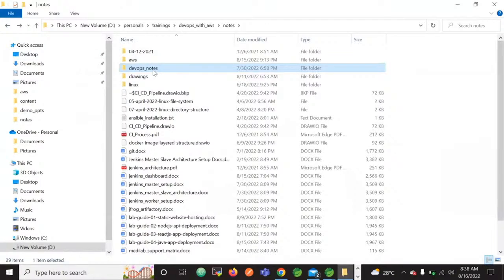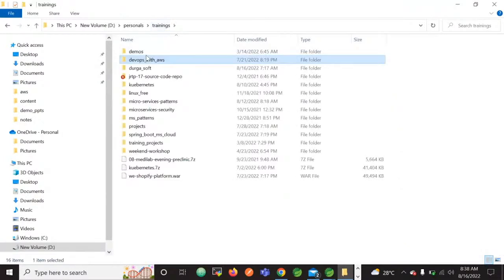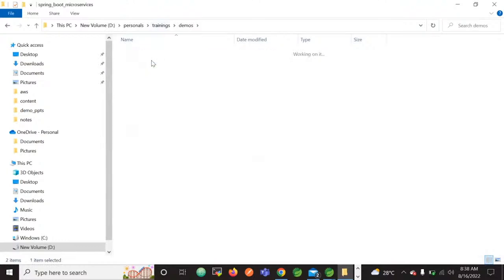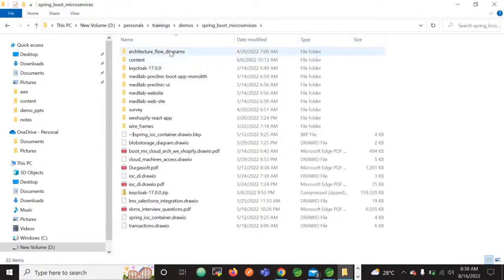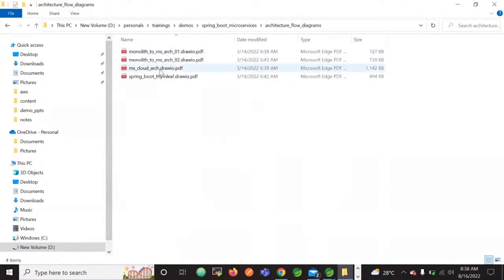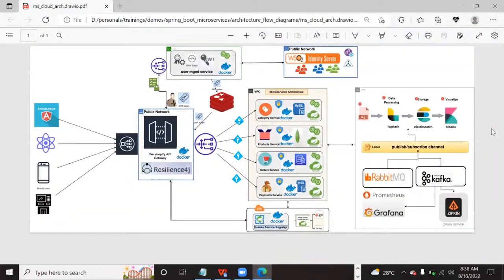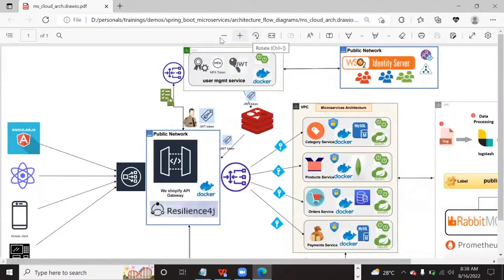Here we will use the Kubernetes cluster and all. Let me first explain the microservices I mentioned, the fifth project. Let me take the cloud architecture first. Yes, this is the cloud architecture, the microservices architecture.